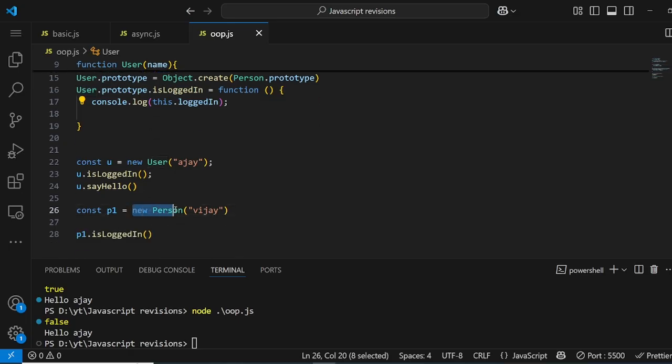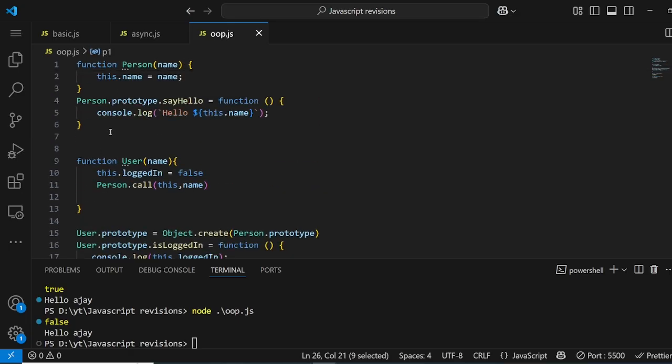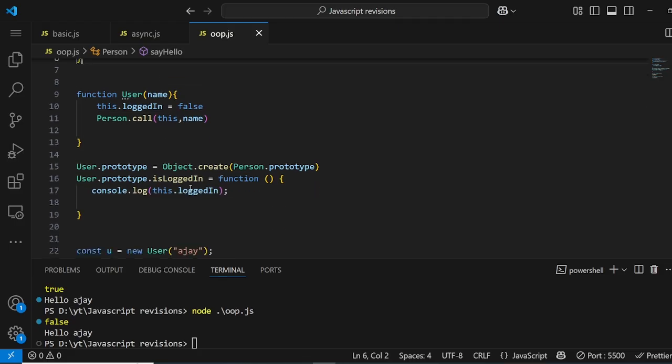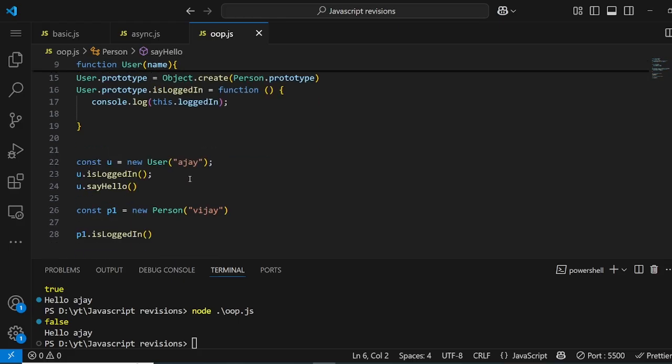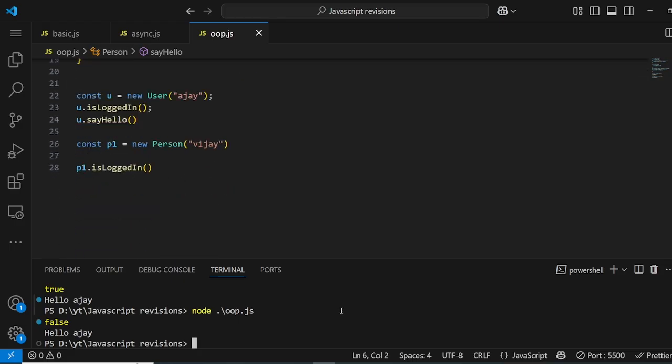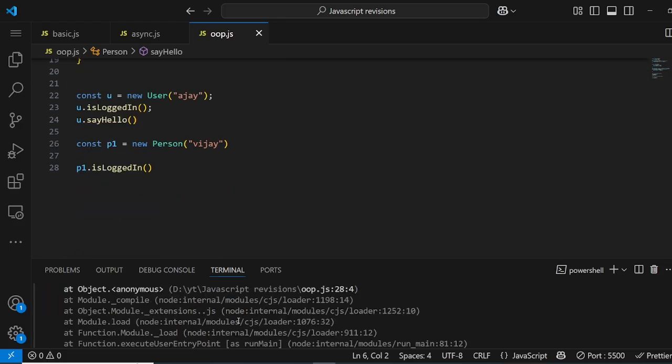But we are creating an object using person's constructor, and we don't want it to get access to isLoggedIn, so it should give us an error. So 1 2 3, and it is giving us an error.